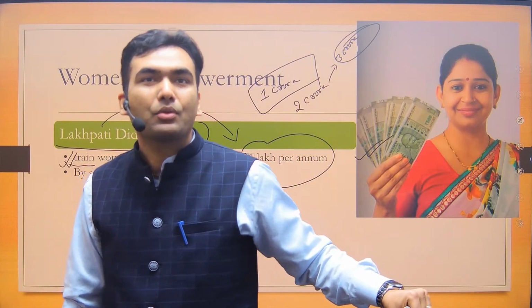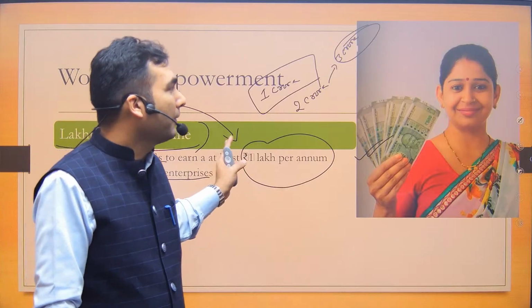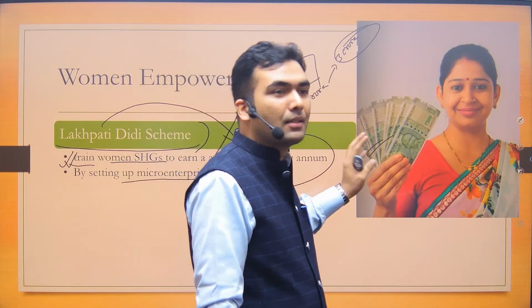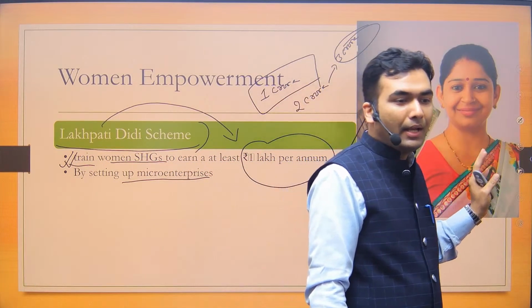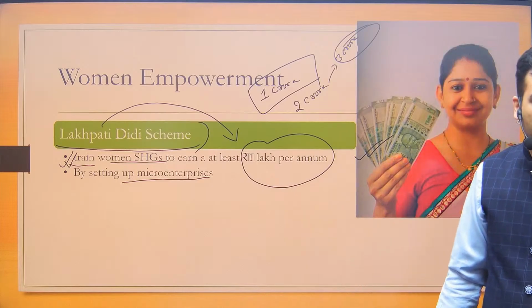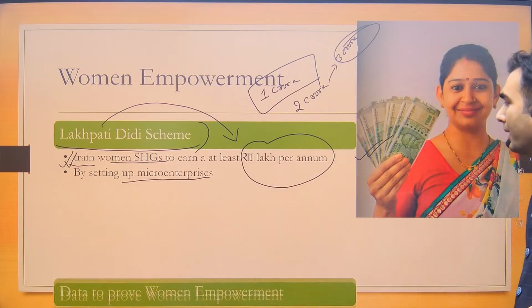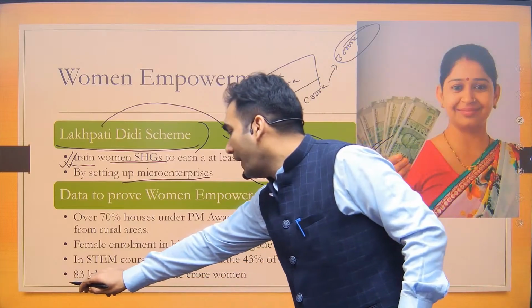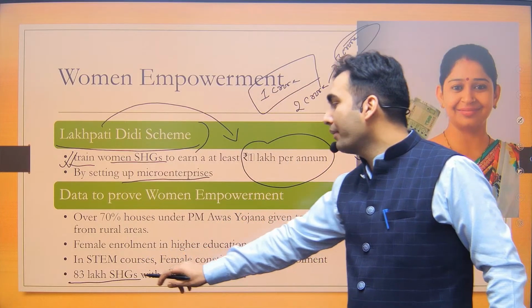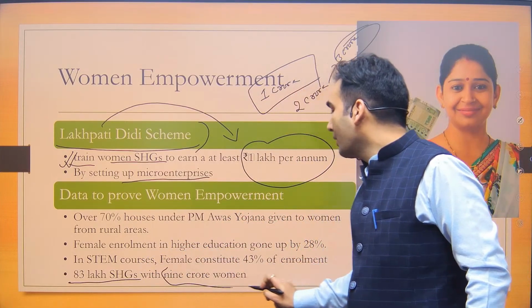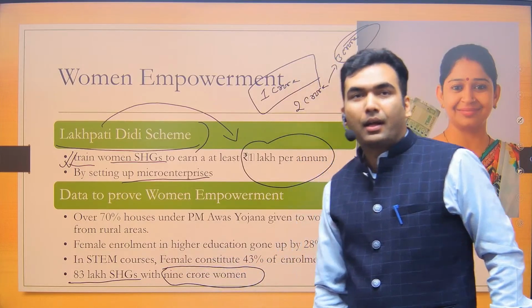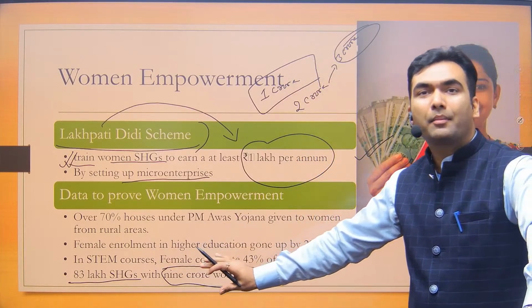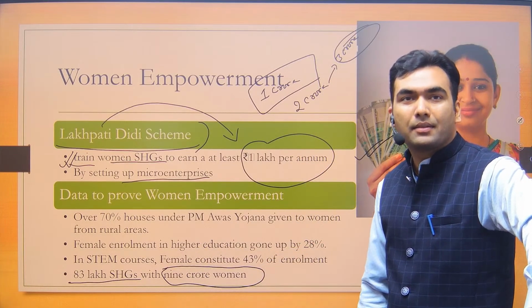Obviously, even these claims are going to be disputed in the near future because probably the women SHGs is not a new concept. As of now, in India, approximately 83 lakh SHGs have already been formed, in which 9 crore women are getting benefit from these SHGs.